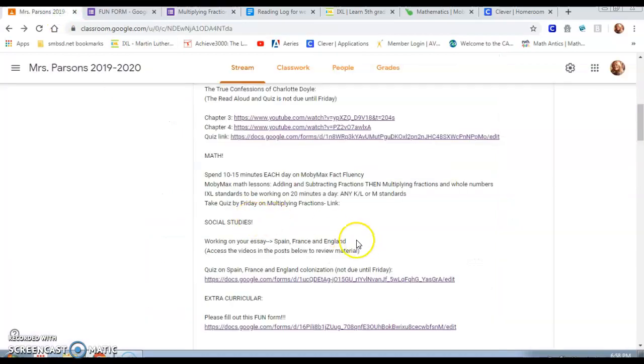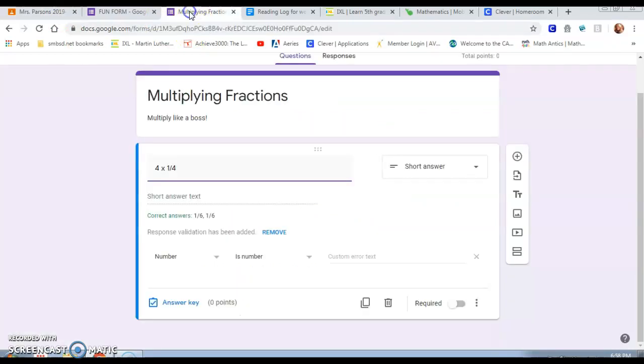So the link will be attached right here once I finish it, but I wanted to show you guys that first before you freaked out and saw fractions like this.